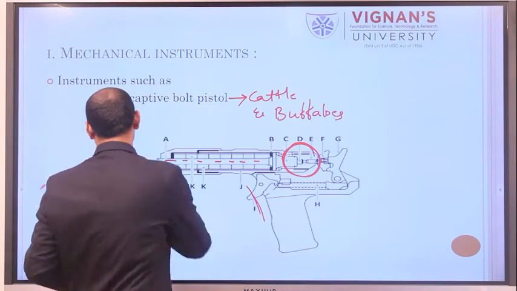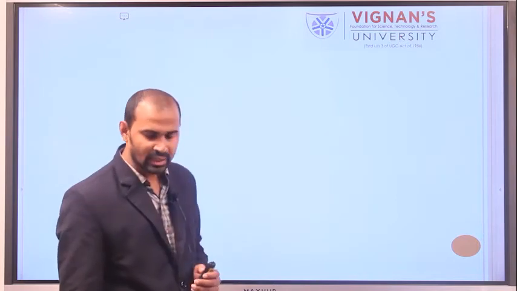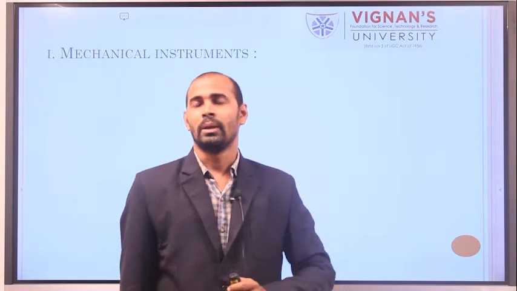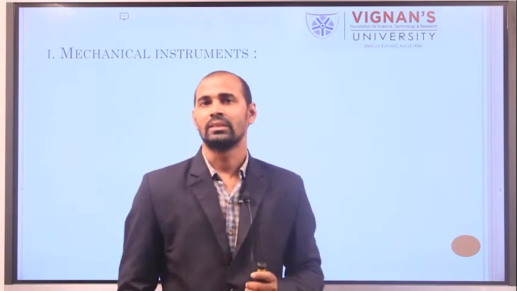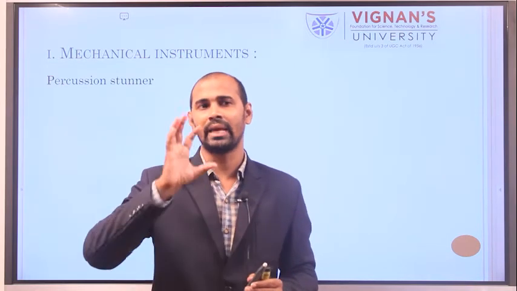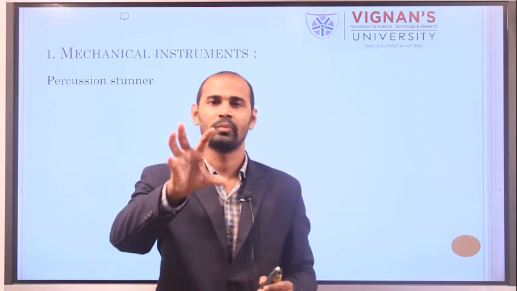Next, coming to the second mechanical instrument, the precision stunner. Precision stunners work by the action of pressure.